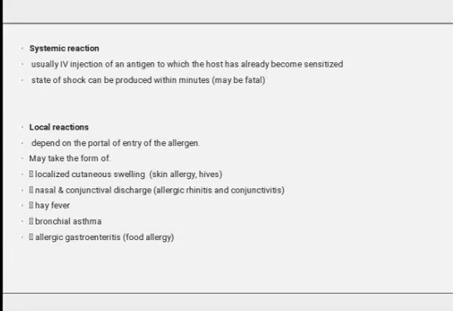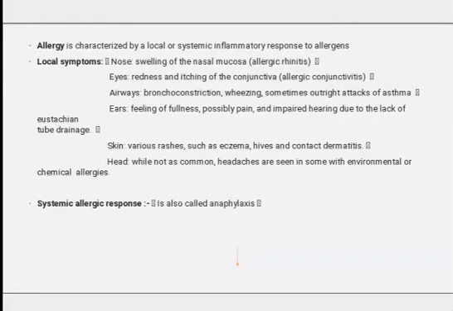Local reaction depends on the portal of entry of the allergens. It may take the form of localized cutaneous swelling, nasal and conjunctival discharge, hay fever, bronchial asthma, and allergic gastroenteritis, that is food allergy. Allergy is characterized by a local or systemic inflammatory response to allergens.